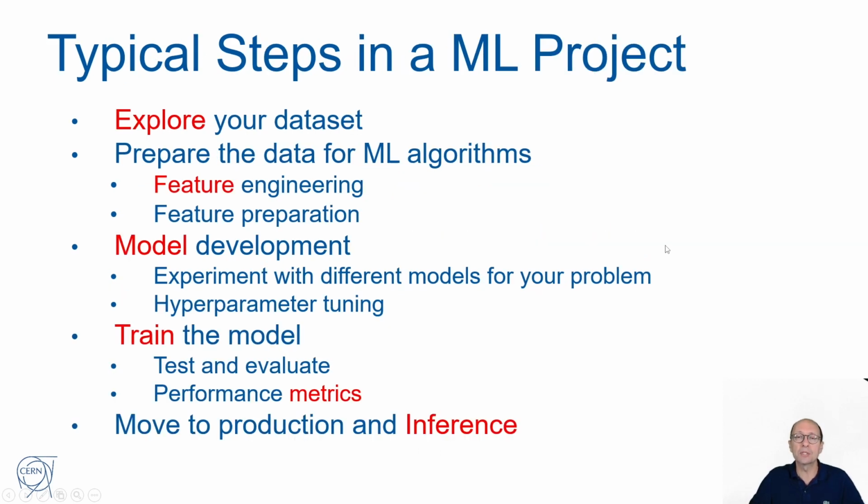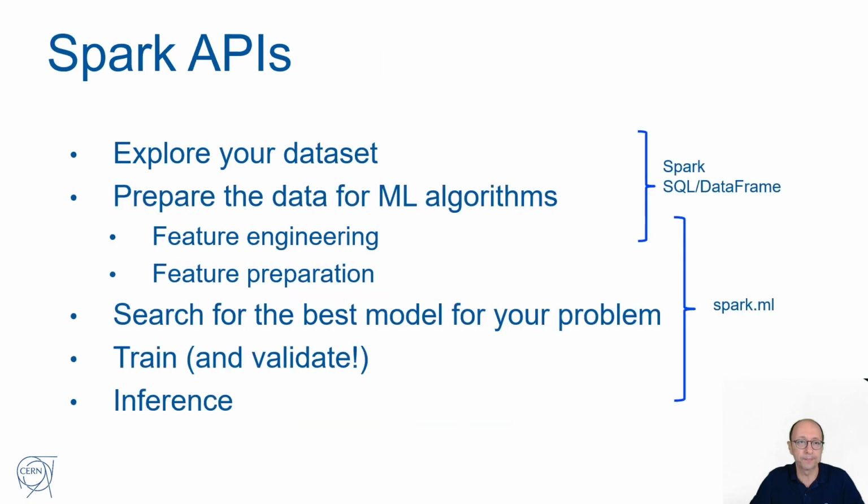The typical steps in a machine learning project will start with the exploration of the dataset, then preparing data for machine learning algorithms, so feature engineering and feature preparation. Then there will be model development, experimenting with different models, and then finally tuning the hyperparameters and training the model, testing and evaluation, and defining performance metrics and measuring the performance of the model. And an additional step is moving the model into production and doing inference on the model with the new data that comes into the system.